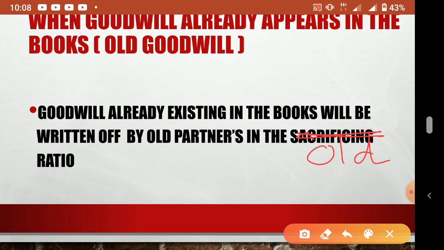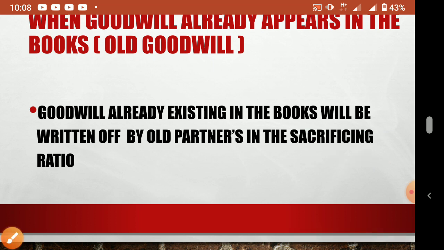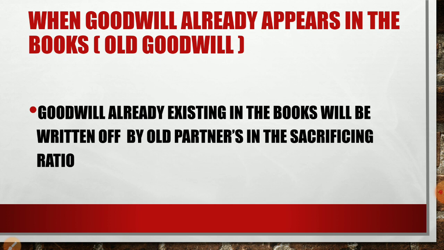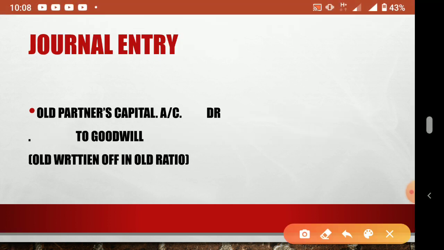So the goodwill appearing in the balance sheet is called old goodwill, and we have to share it in the old ratio. Only old partners will share it. Now the journal entry: old partners' capital accounts debit to goodwill, so it will go to the debit side of the partners' capital accounts. The narration is: old goodwill written off in the old ratio.